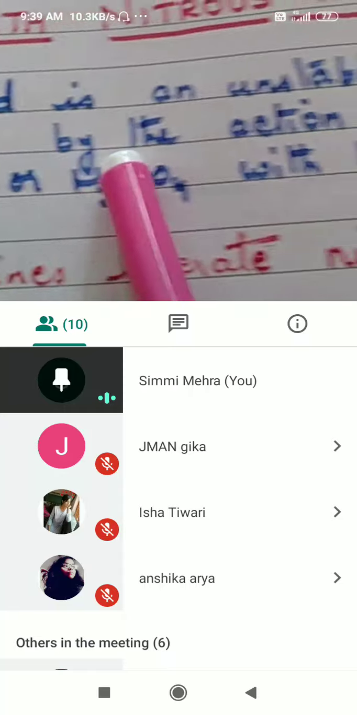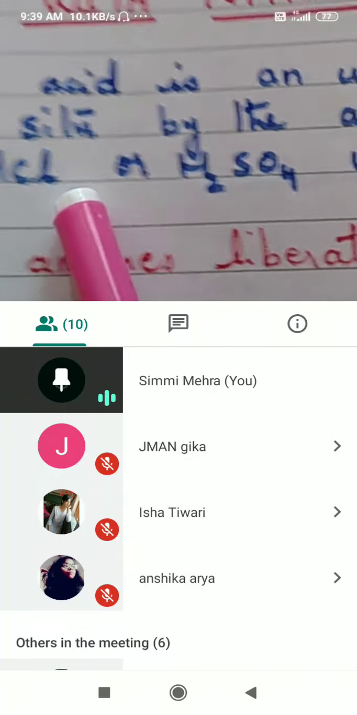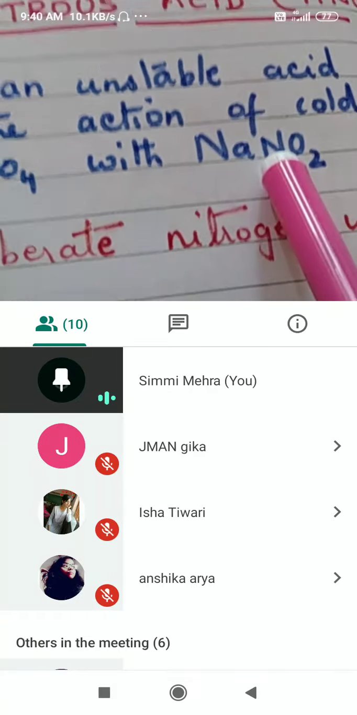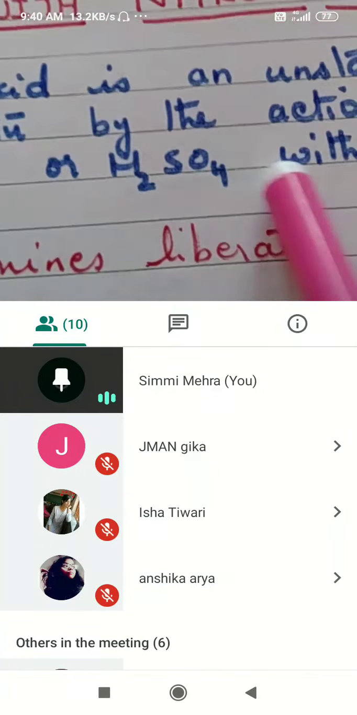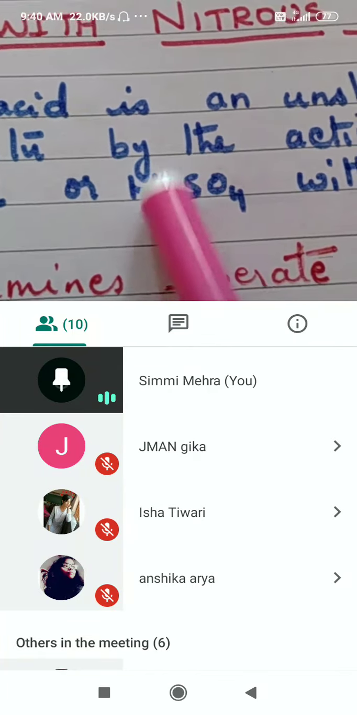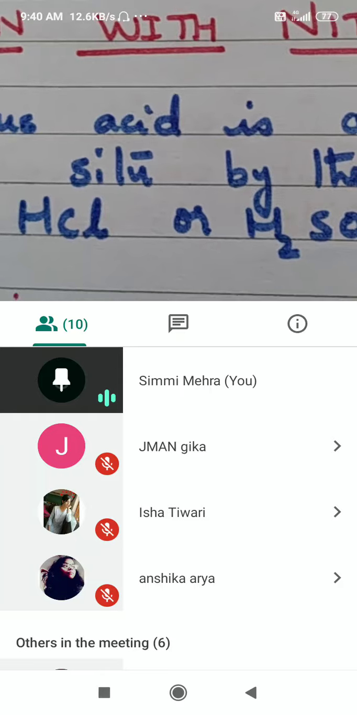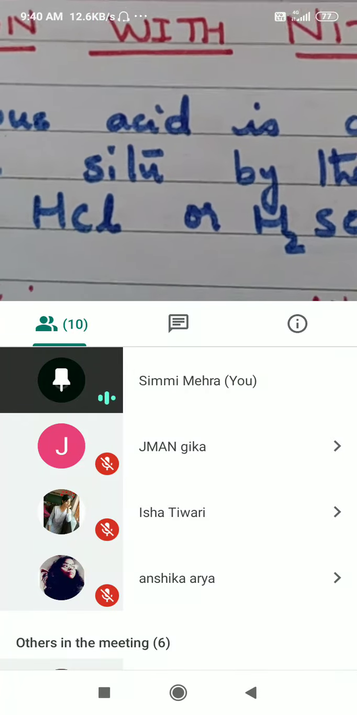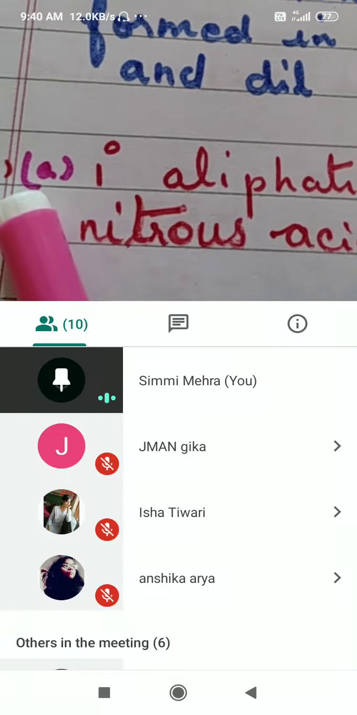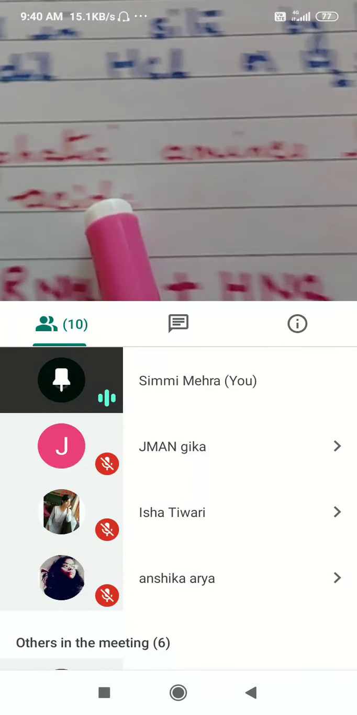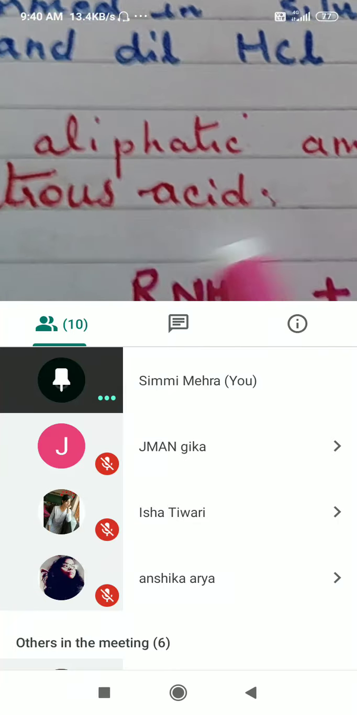It is produced by the action of cold and dilute HCl or sulfuric acid with sodium nitrite. You take sodium nitrite and HCl and mix them together. You will get nitrous acid, HNO2. This is unstable. Now what will be the result? Primary aliphatic amines liberate nitrogen with nitrous acid.